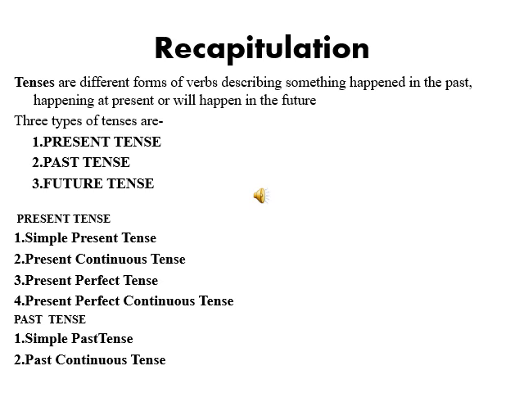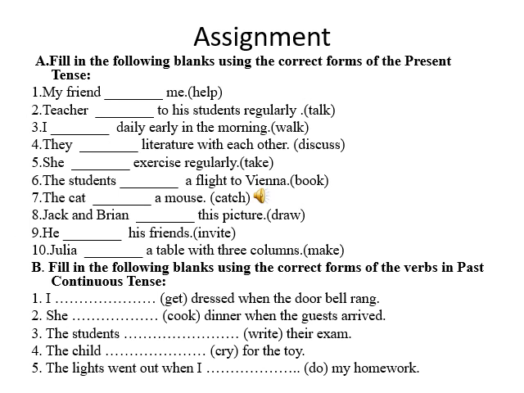Today we studied 2 types of tenses. First is present tense. Its 4 types: simple present tense, present continuous tense, present perfect tense and present perfect continuous tense. In past tense we studied about simple past tense and past continuous tense. Now based on today's topics, here is a short assignment for you.